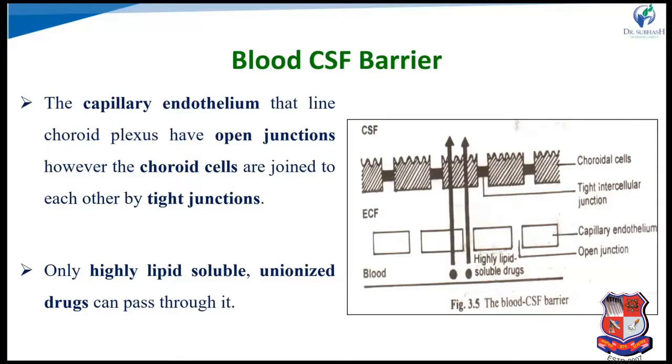Next is the blood CSF barrier, the blood cerebrospinal fluid barrier. It is similar to the blood-brain barrier, but the difference is that the capillary endothelium lining the choroidal plexus has open junctions. However, the choroid cells are joined to each other by tight junctions. So here also only highly lipid soluble, unionized drugs can easily cross the cell membrane.